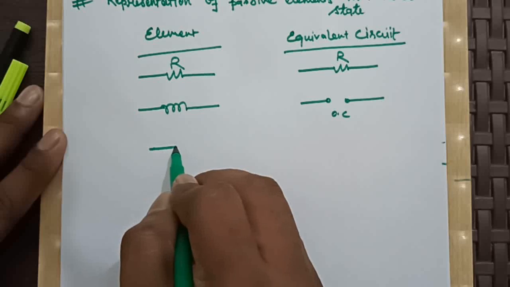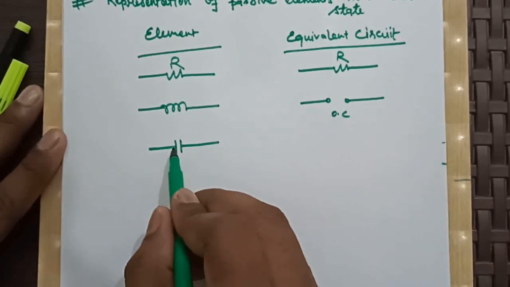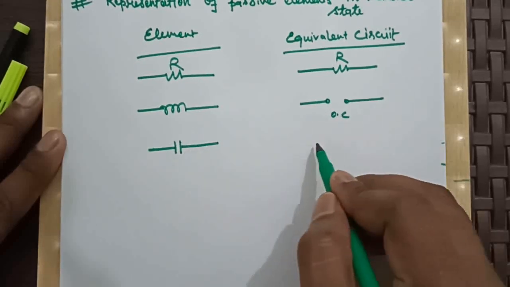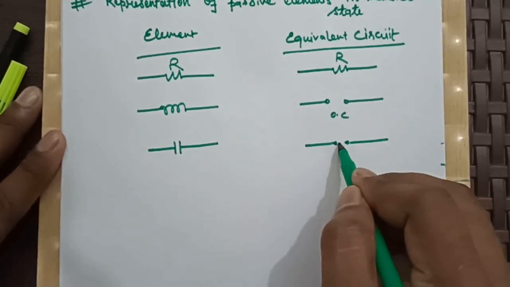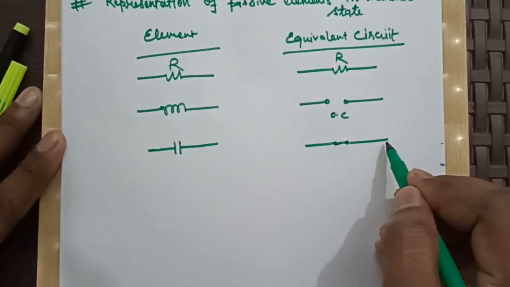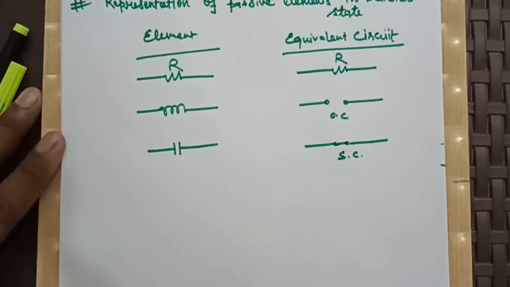If it is a capacitor with no initial voltage, then it will act like a short circuit, because at the time of switching the resistance of the capacitor is 0.